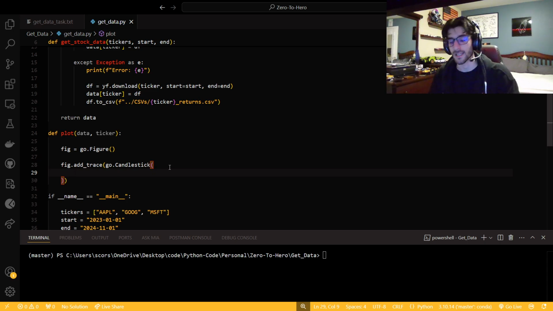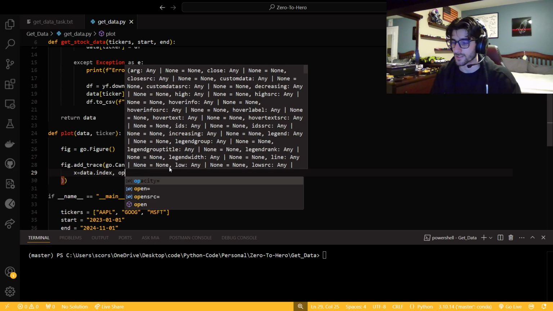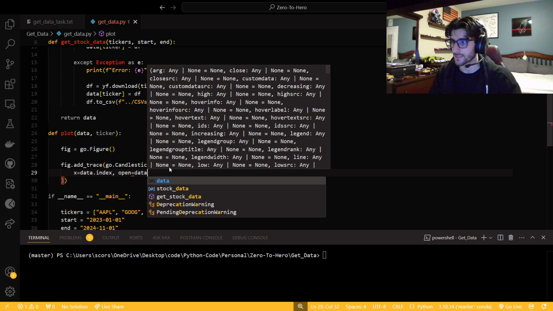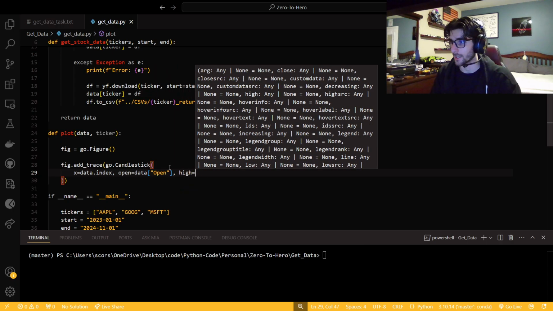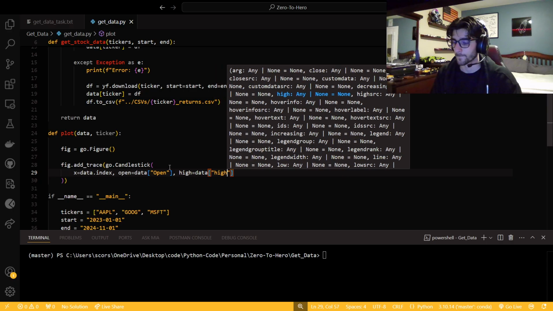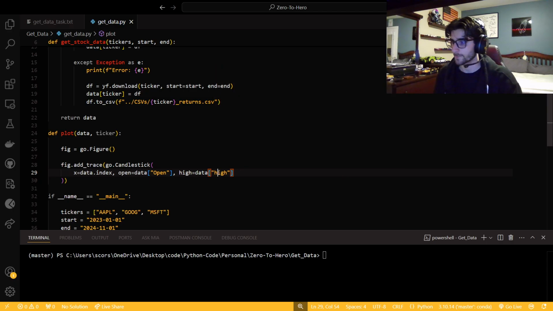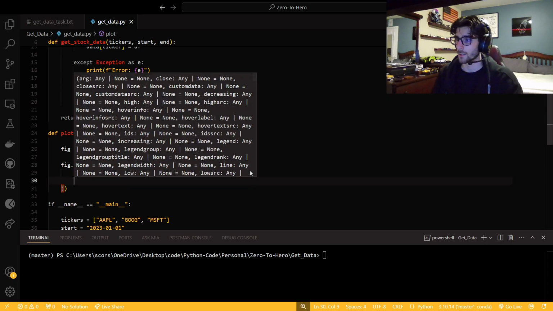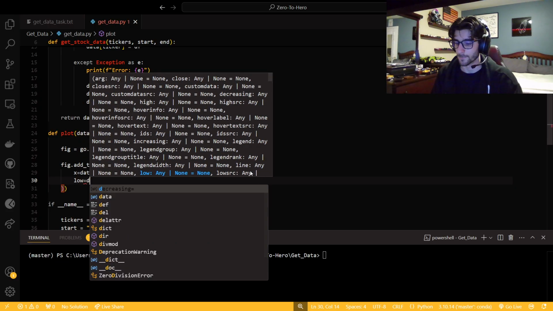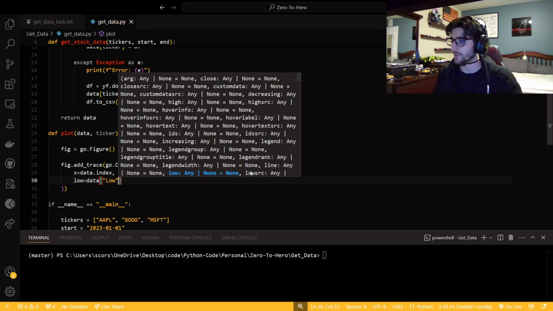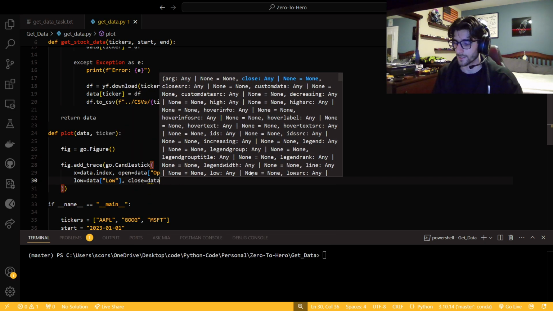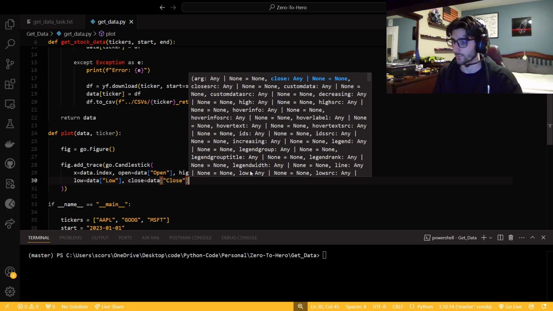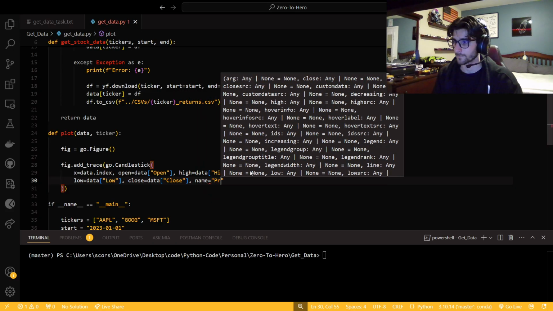So there's that. So now we're going to say that the x-axis is the data.index. We're going to say the open is data open, high is data high with capital H, low is going to be data low, close is going to be data close, and then we'll just name it price.